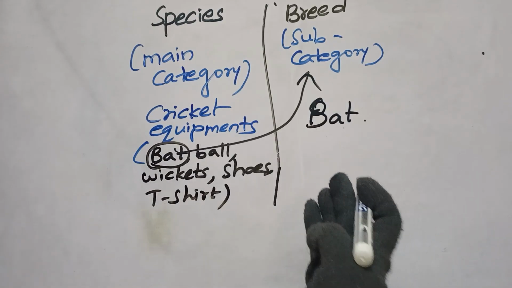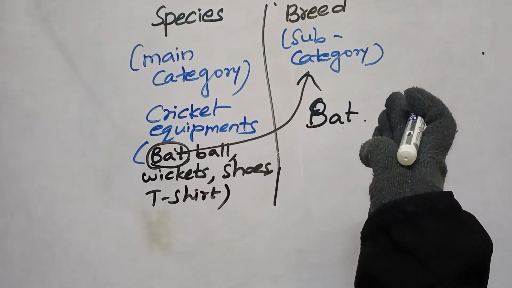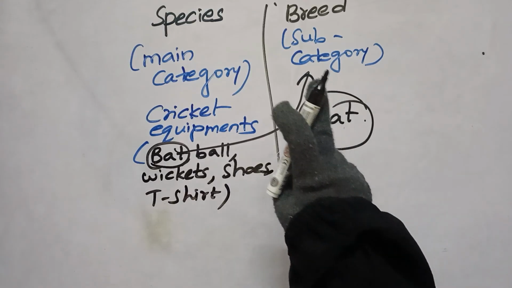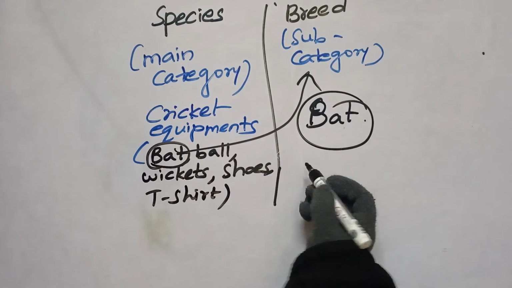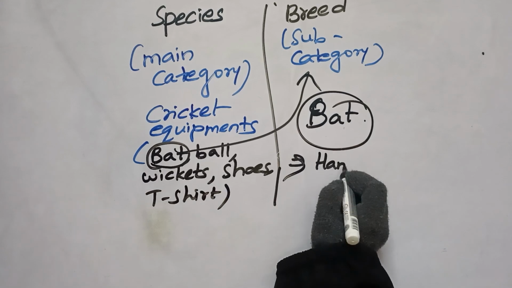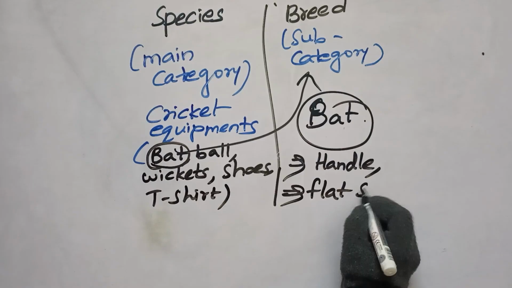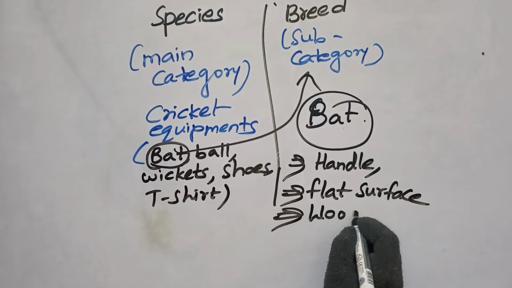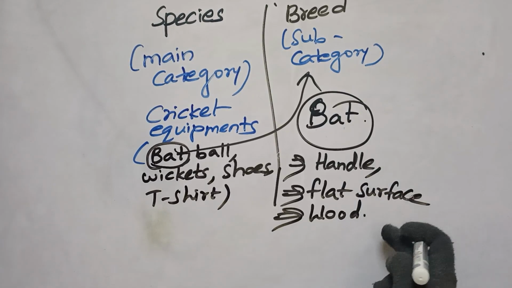Now you will tell me, madam, breed is a group of animals having the same quality. What about this bat? Relate still more deeply, students. Is only one bat available universally? No, there are thousands of bats manufactured. All the bats are going to have the same qualities: a handle, a flat surface, and they are made of wood.